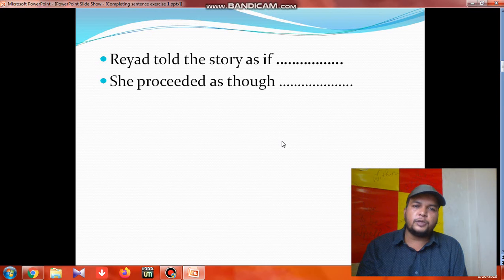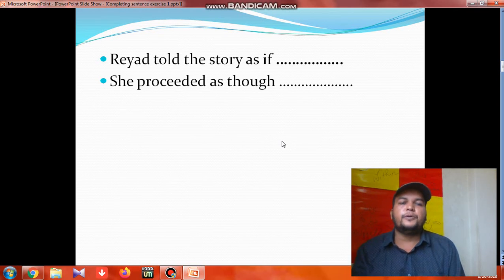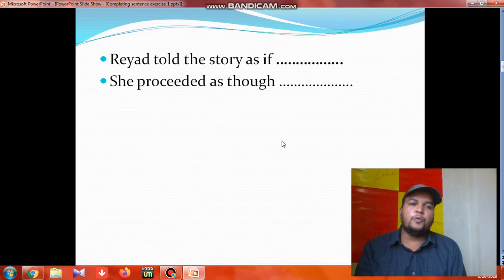Ria told the story as if, she proceeded as though. In the first exercise we saw that before as if, as though, the verbs were present simple, but here we got past simple. So in this case, what to do?